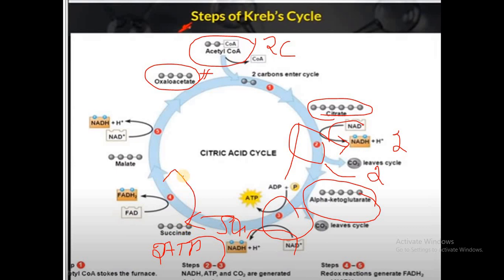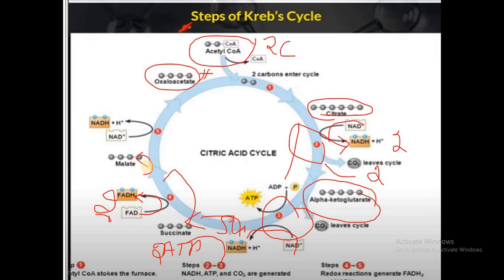Here it must come the fumarate, but it is not given here. Anyhow, you have to concentrate on the intermediate compounds. So during the conversion of succinate to fumarate, what happens? We call that step oxidation, where the hydrogen atoms are removed from the succinate, and those hydrogens are picked up by FAD, and that FAD gets reduced to what? FADH2. Here 2 molecules of FADH2 are synthesized, and later that fumarate gets converted into what?